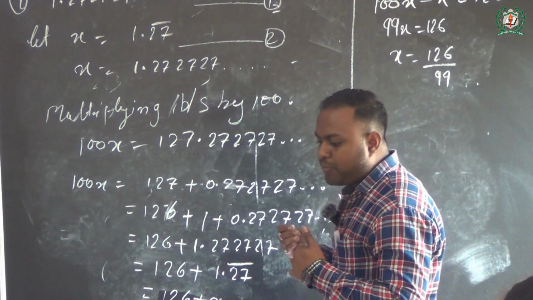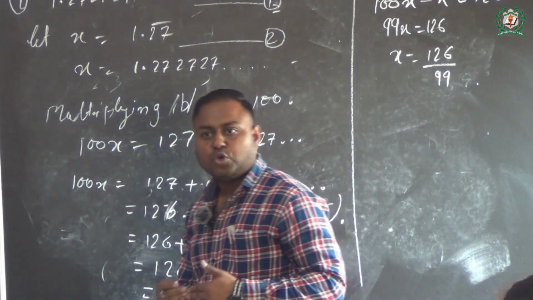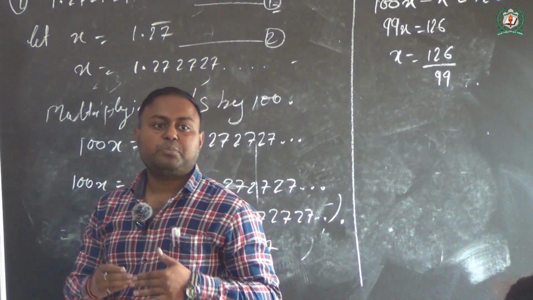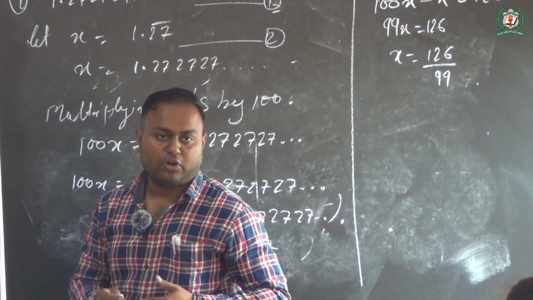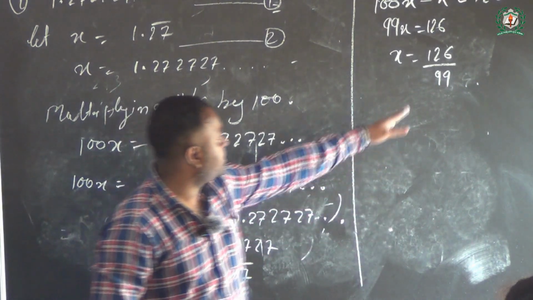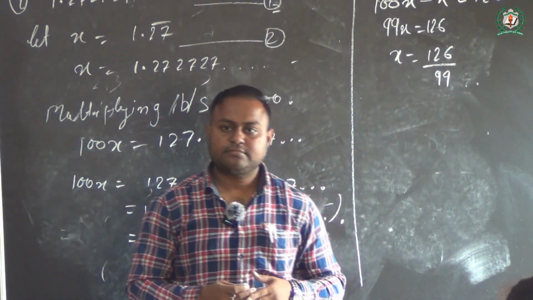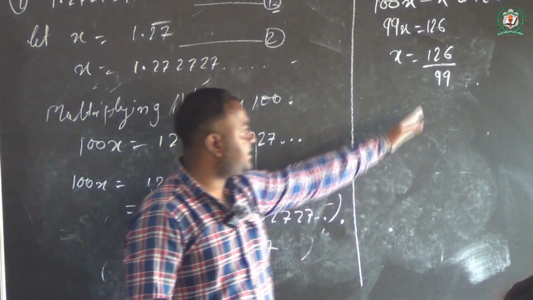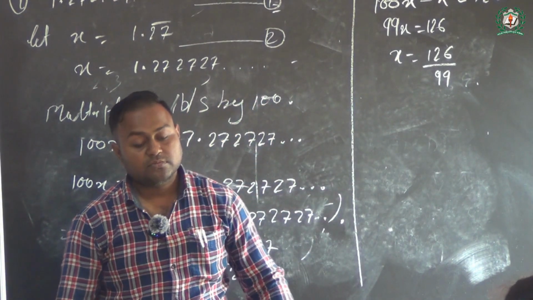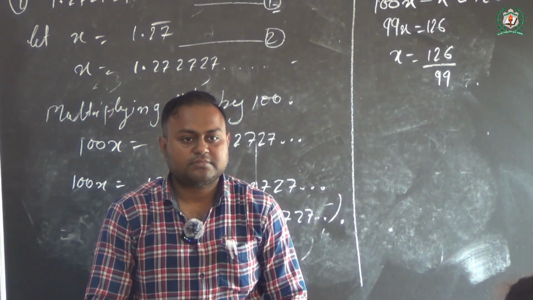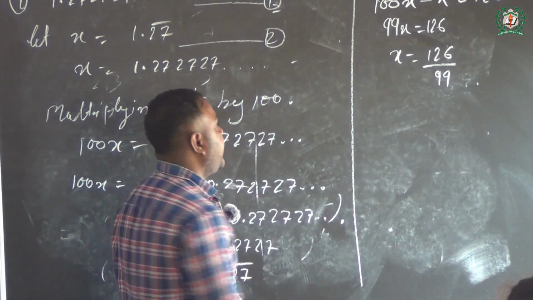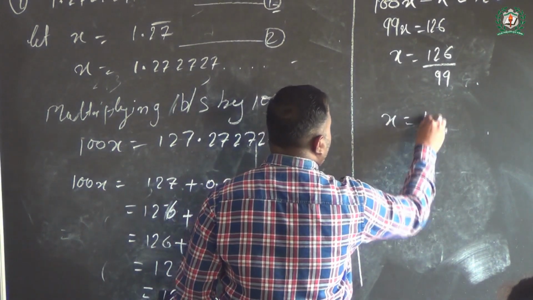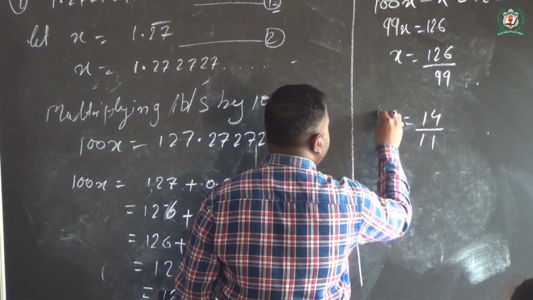Now is it a proper answer? No, sir. Why? Because these numbers are not in their lowest form. Both the numbers are multiples of 3. So now cancel out. Tell me what should be the answer. Say louder. 14 by 11. Very good. x equals 14 by 11.